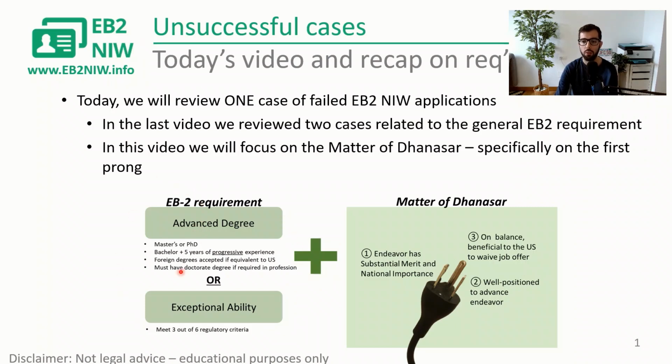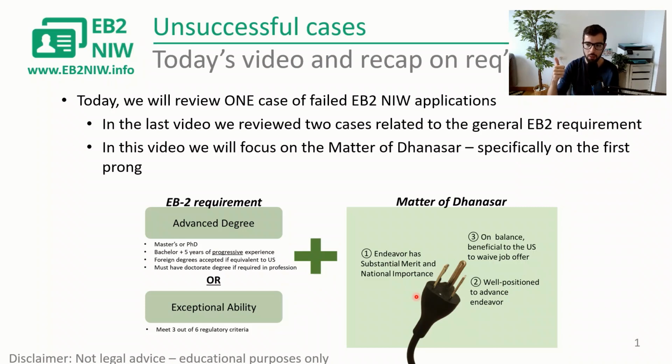But remember that you have to meet two types of requirements: the general EB2 requirement, which is having an advanced degree or showing exceptional ability. And by the way, for exceptional ability, I also have a specific video on that. I'll leave a link too. And then on top of one of those two, we have to meet the three prongs of the Matter of Dhanasar, which is what makes the EB2 NIW process very special, because this is unique to NIW.